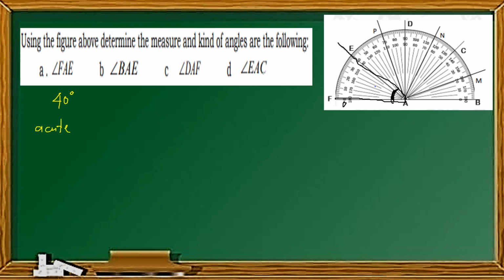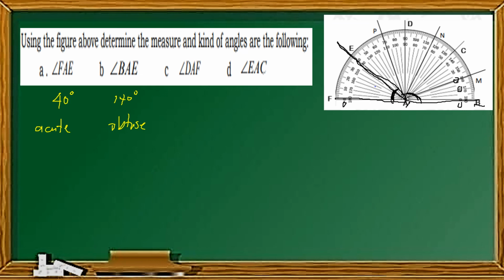And we also have BAE. So, yung BAE naman is nandito siya. Ito yung E. So, ito yung hahanapin natin. Dito tayo, BAE. So, bilangin lang natin from B. That is 0, 10, 20, 30, 40, 50, 60, 70, 80, up to 140. So that means angle BAE is 140 degrees, and since it is greater than 90, this is an obtuse angle.